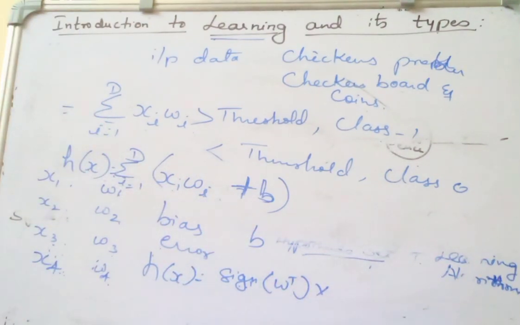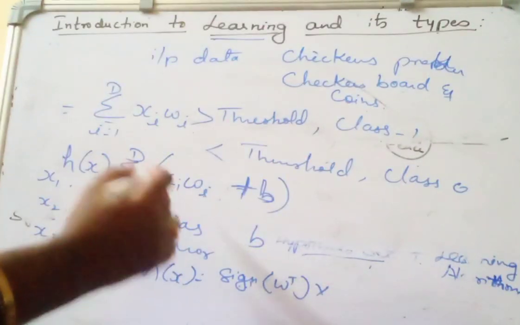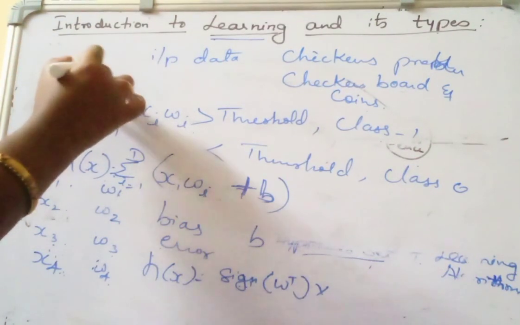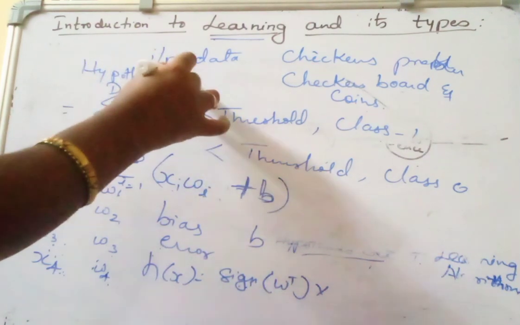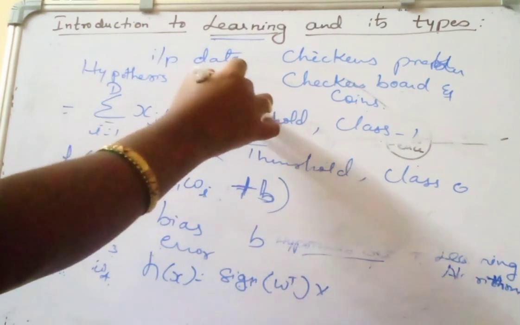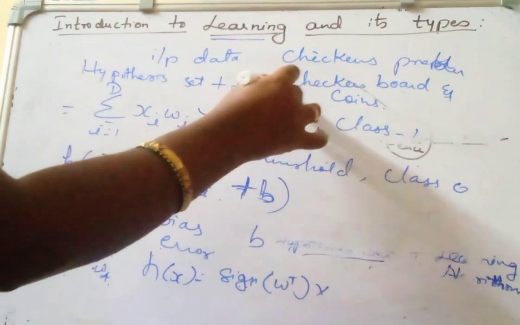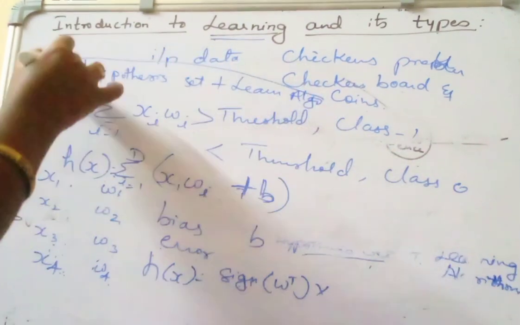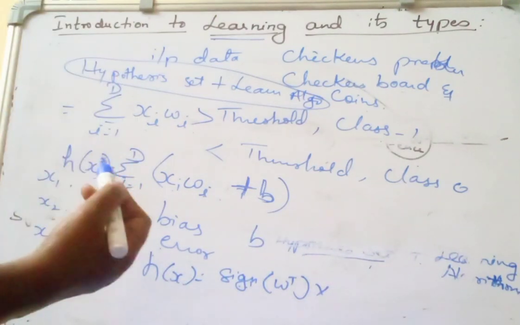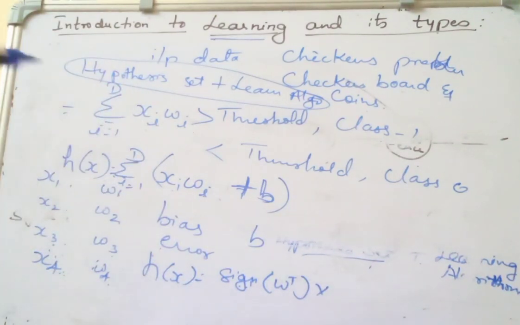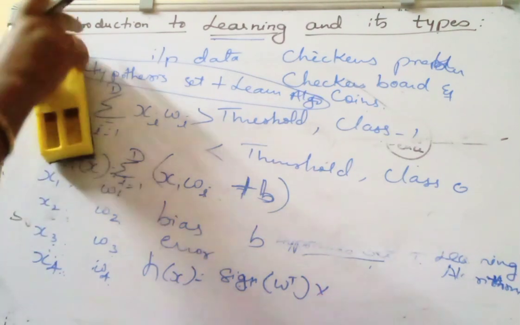So any model makes use of a hypothesis set plus a learning algorithm to make predictions, to learn by itself. Now there are different kinds of learning types.